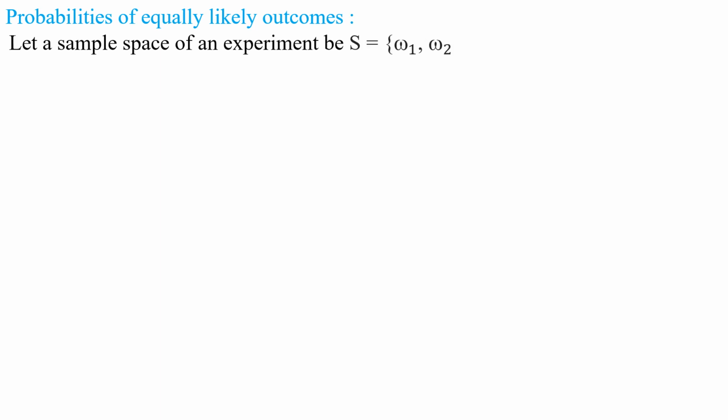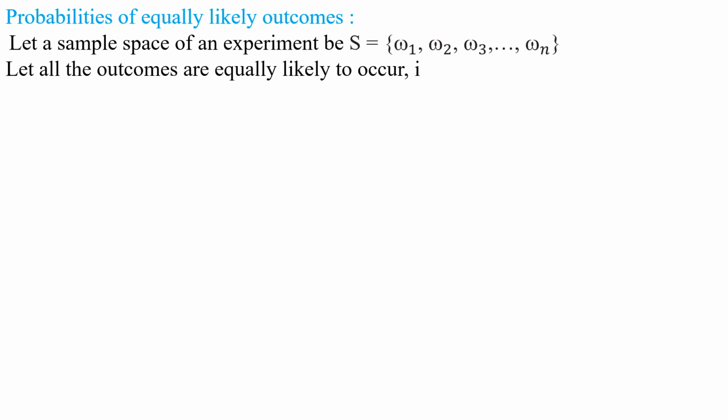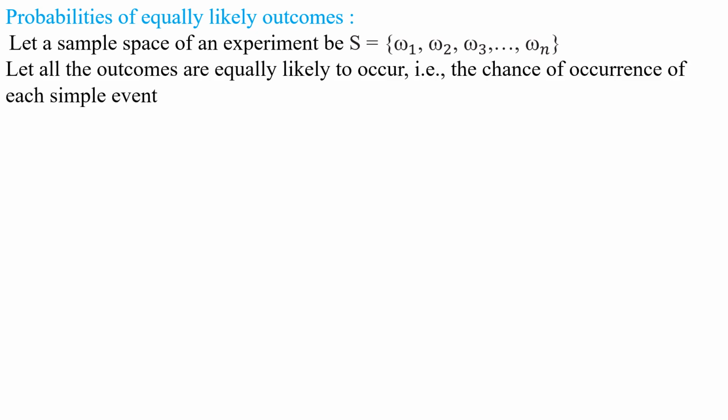Next, probabilities of equally likely outcomes. Now we are going to discuss probabilities of equally likely outcomes. Let the sample space of an experiment be S equal to the set {omega 1, omega 2, omega 3, and so on up to omega n}. Let all these outcomes be equally likely to occur, that is, the chance of occurrence of each sample point must be the same.